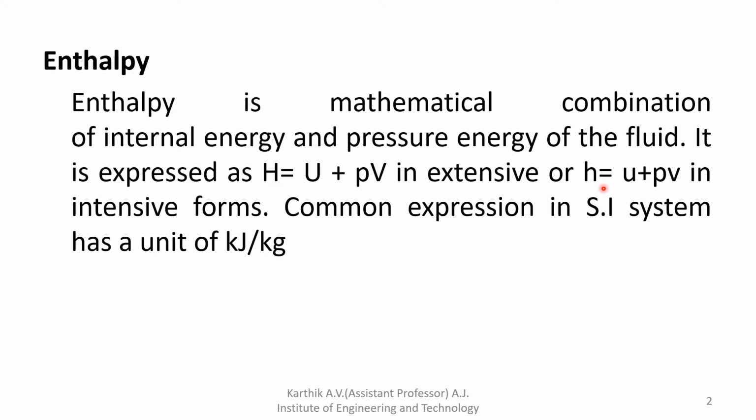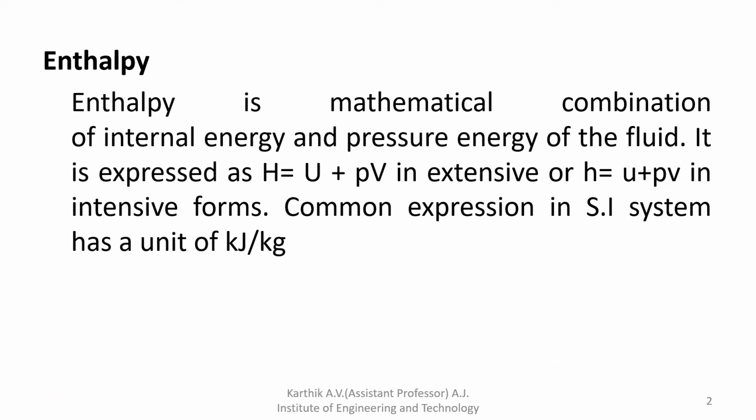So how can we define specific enthalpy? Here this is actual enthalpy. Actual enthalpy is equal to U plus PV, pressure into volume. Small h indicates specific enthalpy. Specific enthalpy is the ratio of actual enthalpy divided by mass.